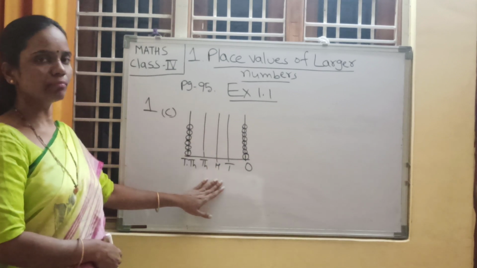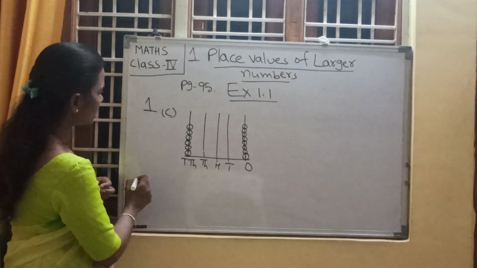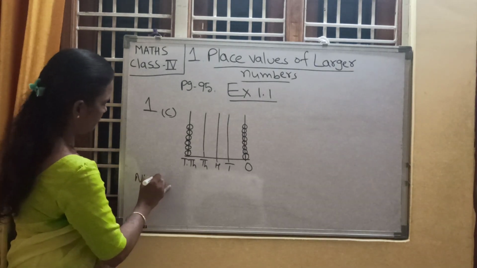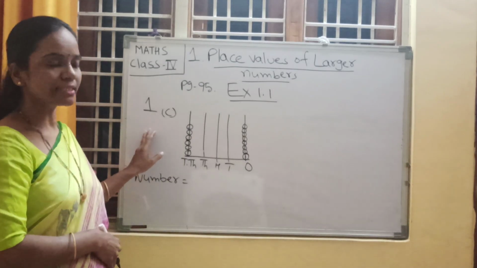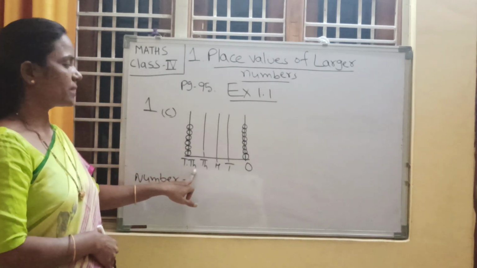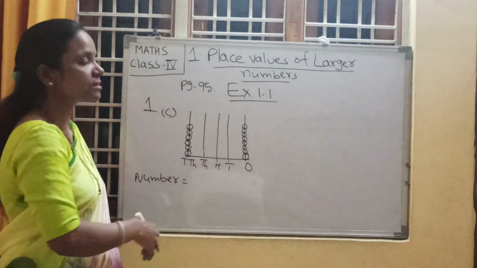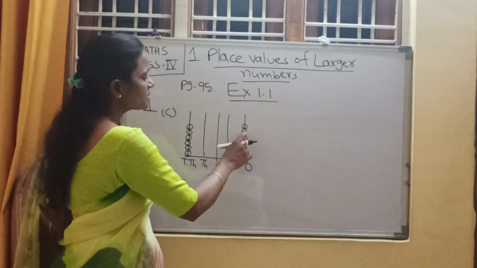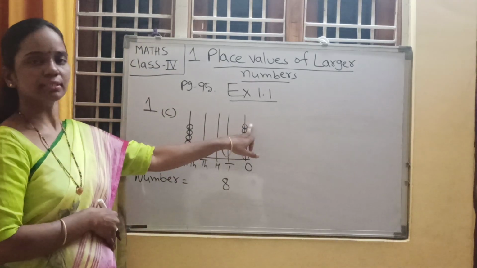So how to write a number using this tool abacus? Write down the number. In ones place, how many beads are there? Count everyone: 1, 2, 3, 4, 5, 6, 7, 8. So 8 beads are there in ones place.